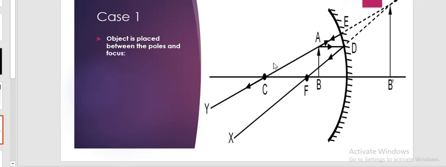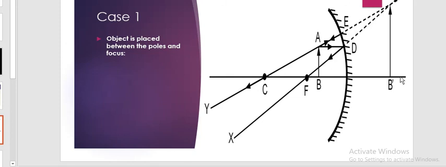Now let's see another ray which is incident and appears to go through the center of curvature, and it will also revert back, because according to the rules of ray diagrams, when the ray goes through the center of curvature, it will come back along the same path, right? It will revert back. So when you bring these rays in this direction, you will see they will meet at one point, right?